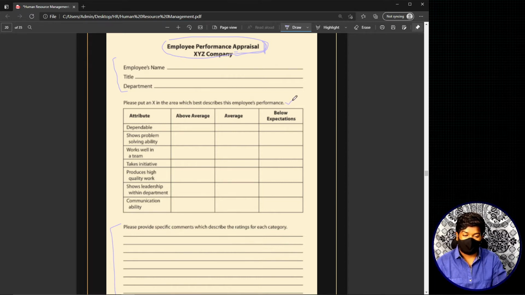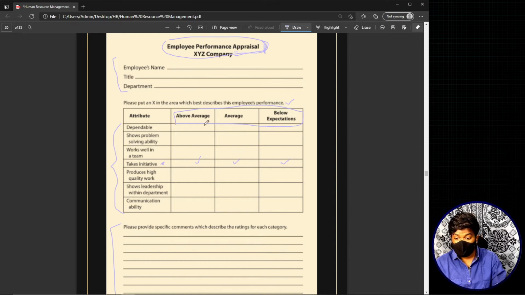Okay, so basically you can put an X or a tick or whatever it is. These are the personality traits or personality characteristics, and this is the scale, and this particular scale is common for each and every personality trait here. For example, let's consider initiative taking as my personality characteristic. If I think he's above average, I'll tick here. If I think he's average, I'll tick here. If I think he's below expectations, I'll tick here.